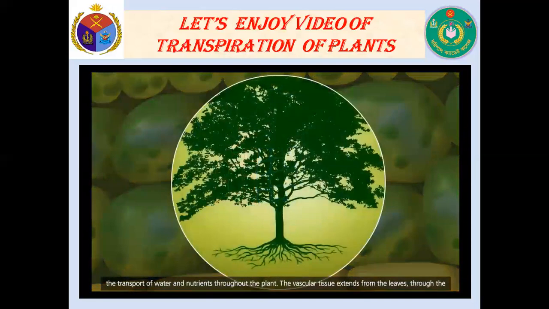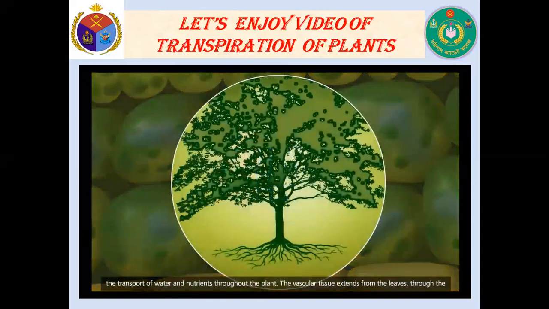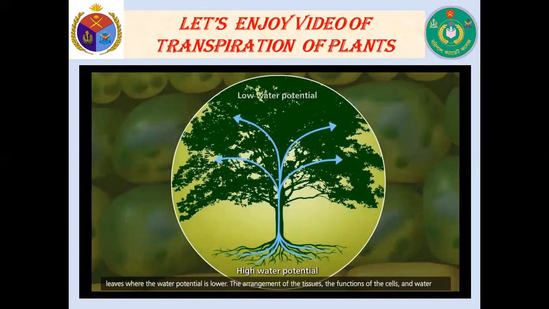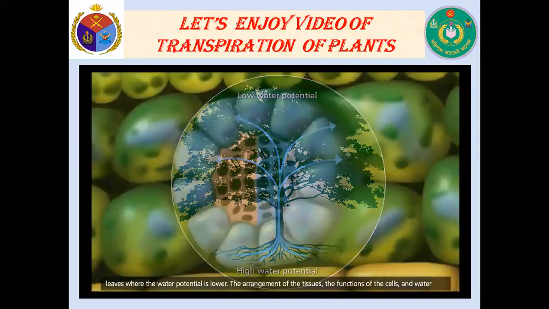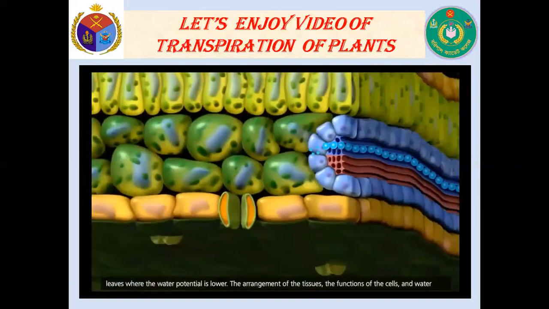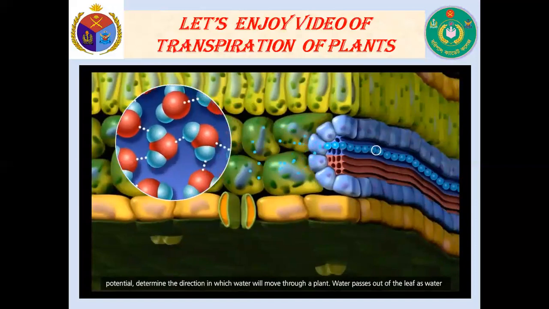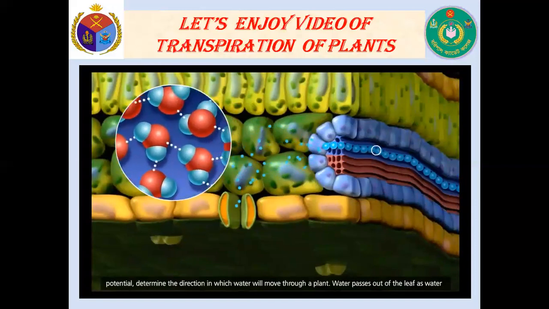The vascular tissue extends from the leaves, through the stem, to the roots. Water is transported in xylem from the roots, where the water potential is higher, up to the leaves, where the water potential is lower. The arrangement of the tissues, the functions of the cells, and water potential determine the direction in which water will move through a plant.